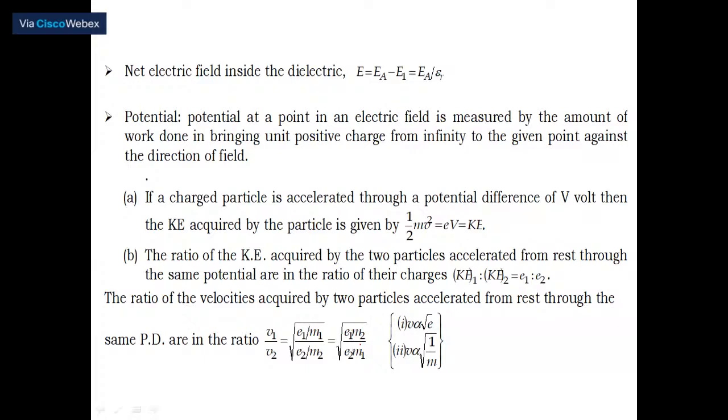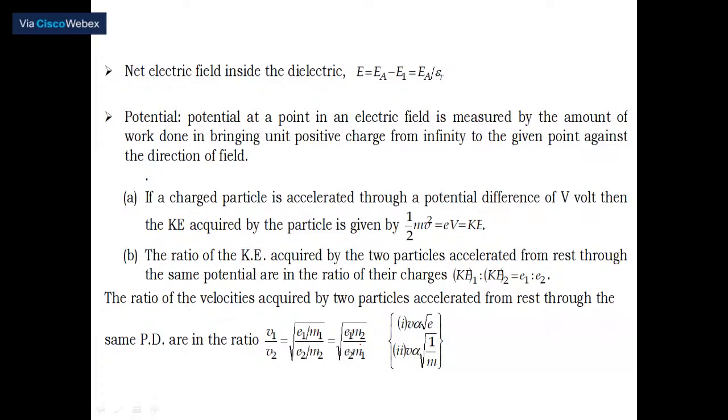Okay. So therefore, whenever any particle is made to move from rest, it starts gaining velocity. The rate of change of velocity is called acceleration. So when it is accelerated, it is going to get kinetic energy. There is a standard expression for kinetic energy, given by half mv square.